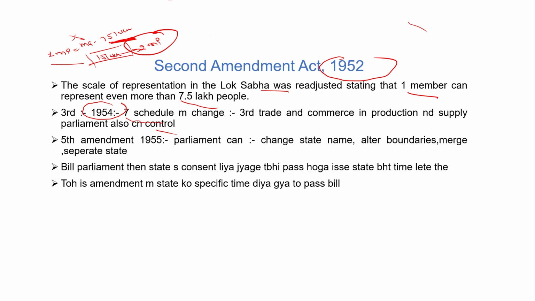and control these subjects also. So in the Third Amendment, some changes in the 7th Schedule were done. Trade and commerce in production and supply will be sent to the concurrent list, which means Parliament also can control it. Before 1954, trade and commerce in production and supply was part of the state list, which means only the state could control it. This topic was transferred to the concurrent list. Now Parliament, the central or union government, also can control trade and commerce in production and supply.